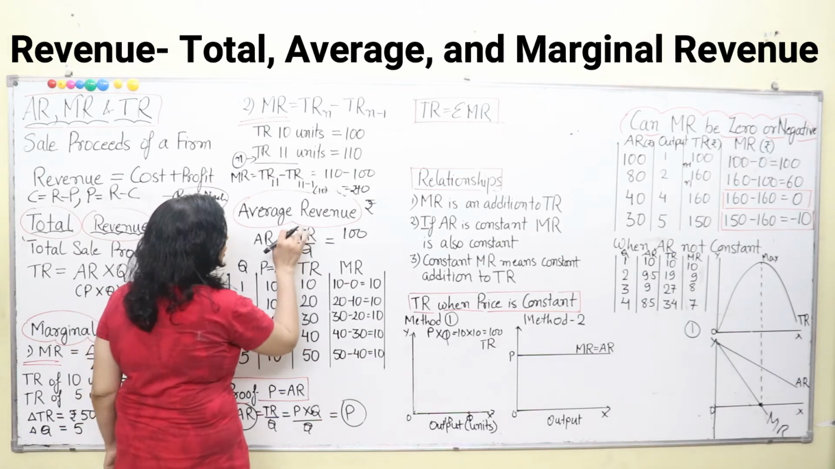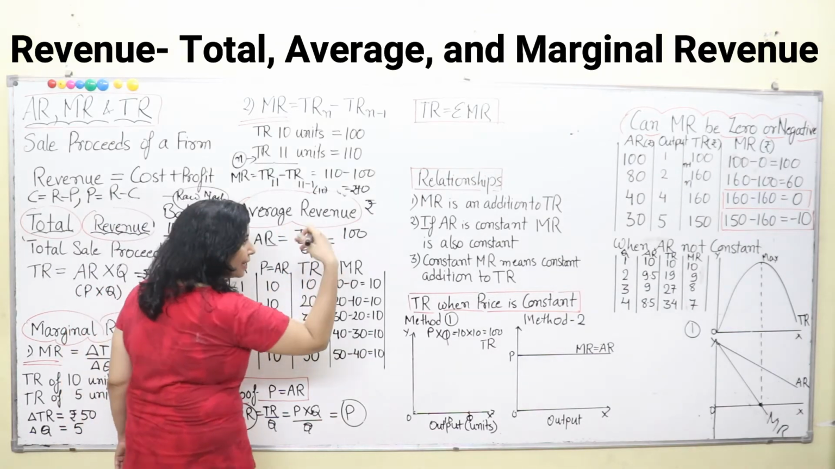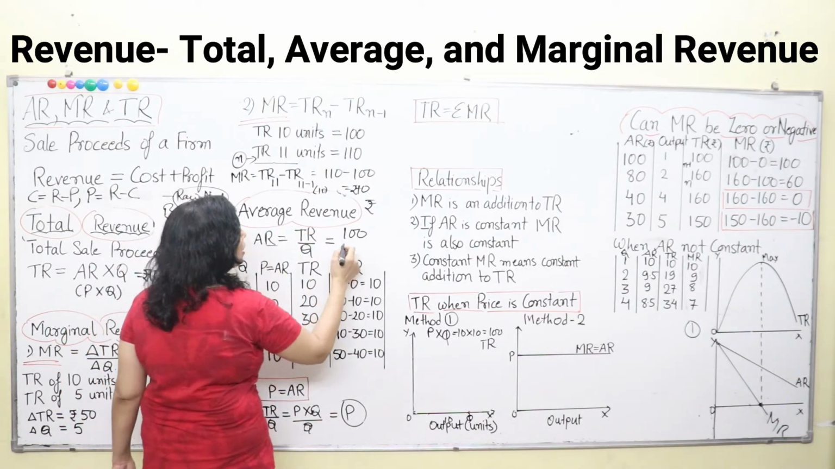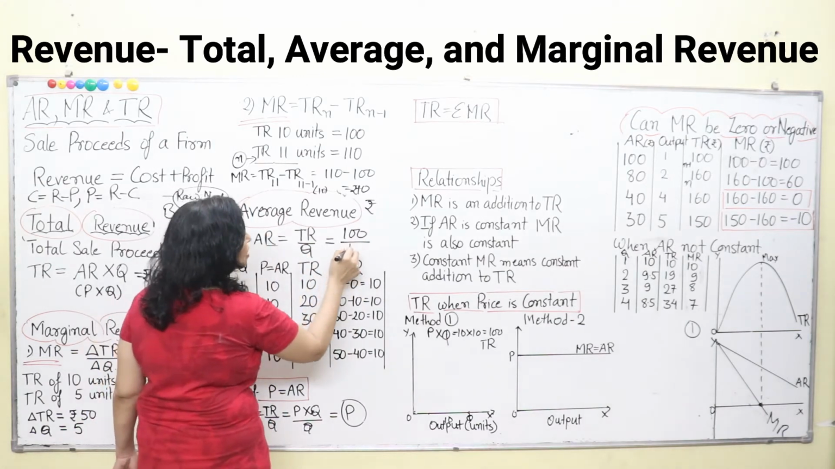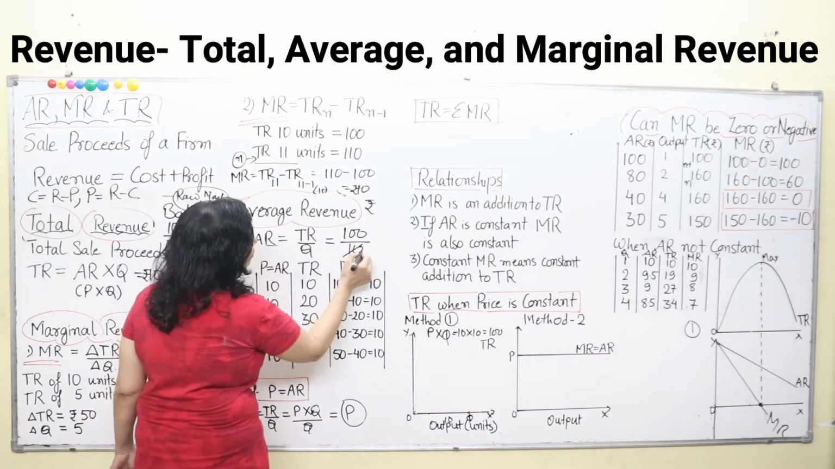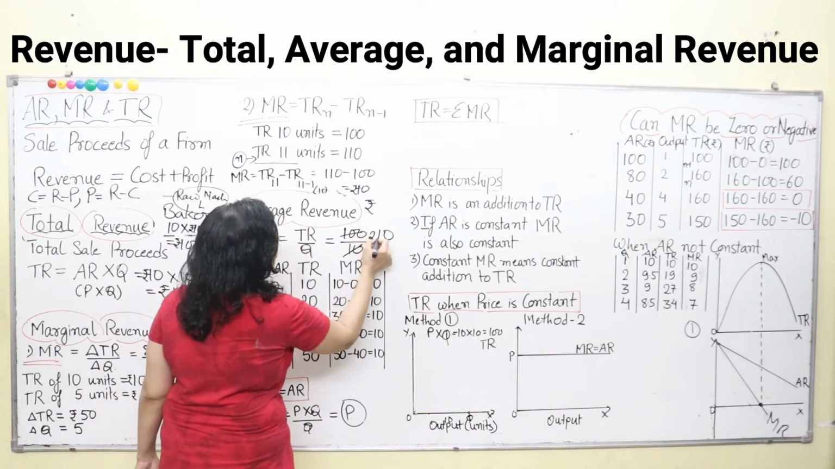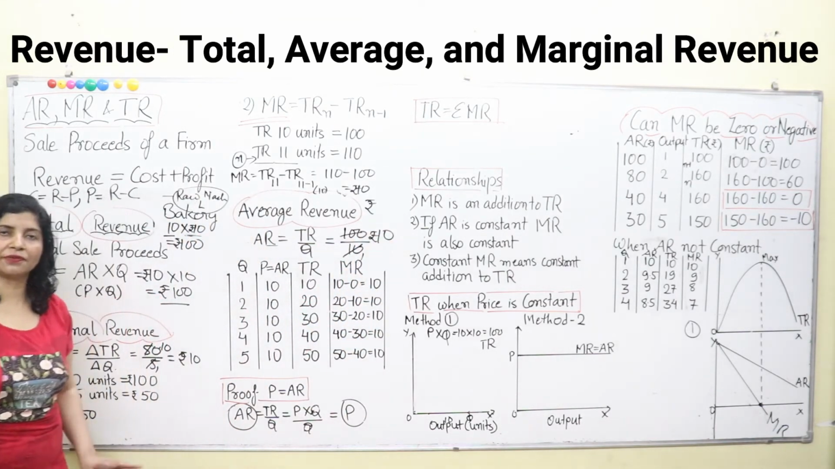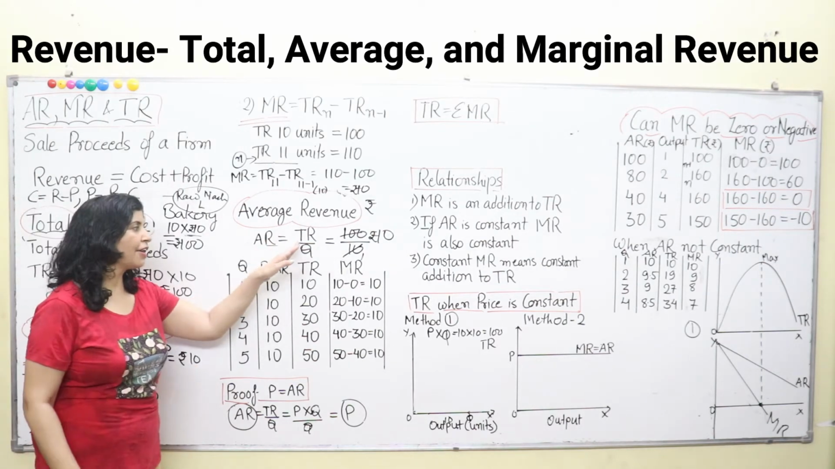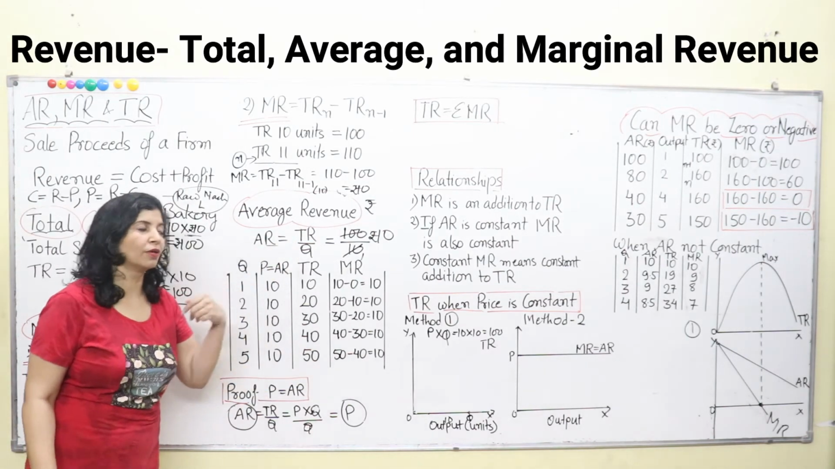Right? Now here, total revenue divided by Q. Total revenue is 100 for selling 10 units of output, and the units of output is 10, obviously. Now 10 tens are 100, so what is your average revenue? 10. That means rupees 10 is your average revenue. Simple to calculate. That is total revenue divided by the quantity of output that you have sold in the market.